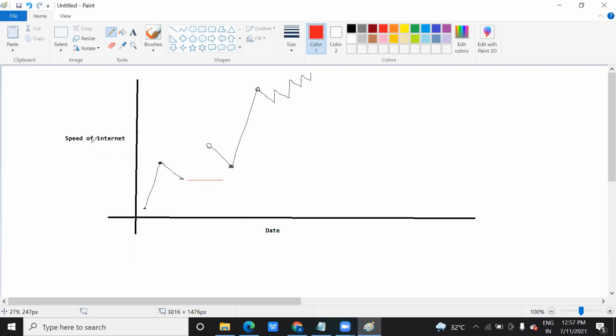Dependent means your target variable, what you want to find out, the speed of internet based on certain features, like what the day was, what the connectivity of the previous record was, what the speed of the previous historical record was, downloading speed, uploading speed, many things. You consider it and find out the speed of internet, or maybe the customer satisfaction percentage.